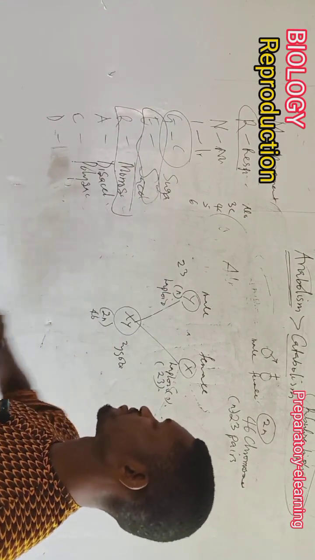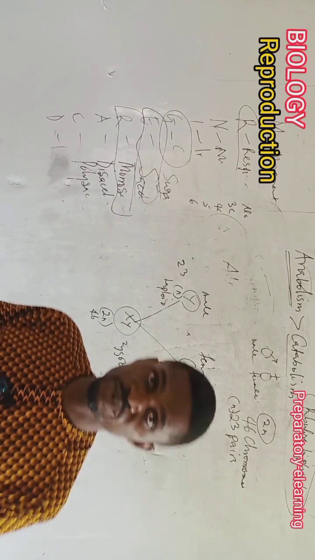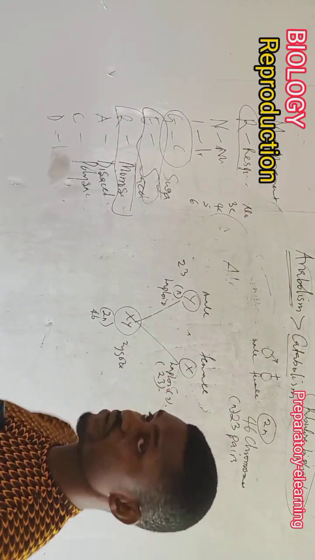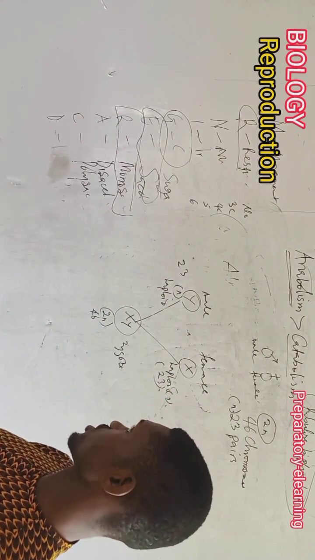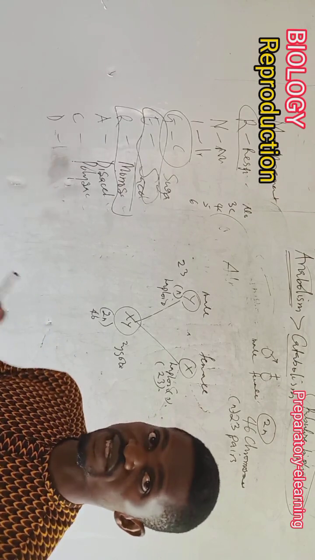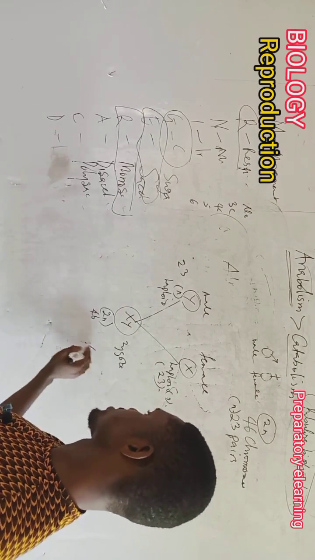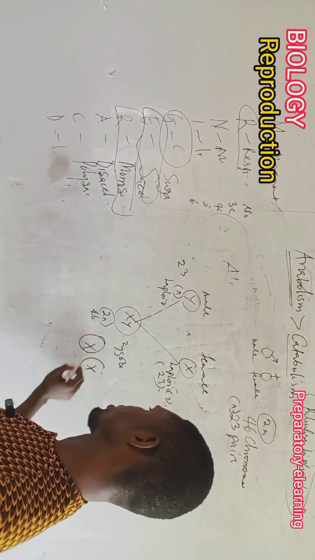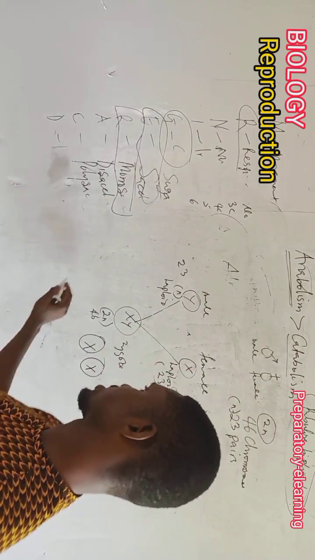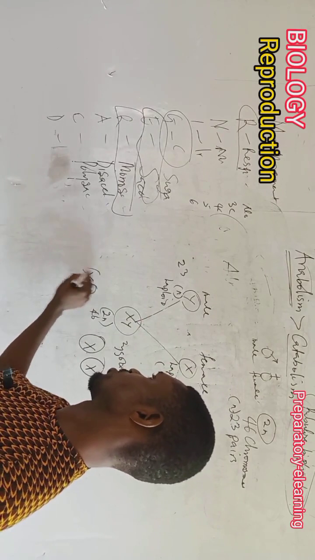So half the number of chromosomes is needed in reproduction from the different humans and different organisms involved in the reproductive process. We also note that females carry X and X chromosomes, that means similar chromosomes, while the male gamete carries X and Y chromosomes.